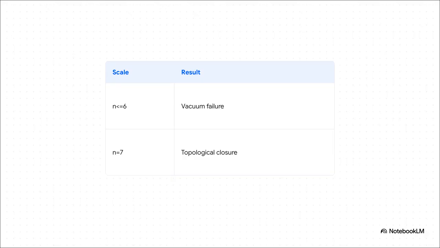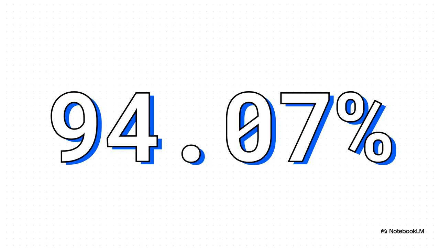And the boundary constraints they found are incredibly strict. Prior to scale n equals 6, the universe utterly fails to close. It remains a computational vacuum totally incapable of sustaining stable matter. But exactly at n equals 7, something remarkable happens. A massive statistical jump to topological closure. 94.07% to be exact. At the n equals 7 boundary, the simulation proved a 94.07% topological closure rate. It structurally resolved the pre-generational vacuum state, perfectly mimicking a Big Bang Genesis event, without a single line of curve-fitting code. The universe natively locked itself into existence exactly where the combinatorial math predicted it had to.